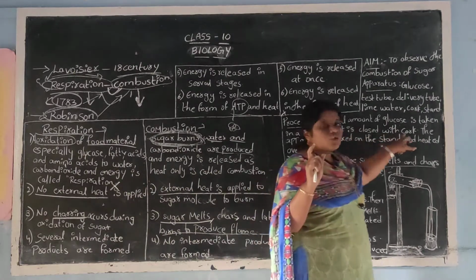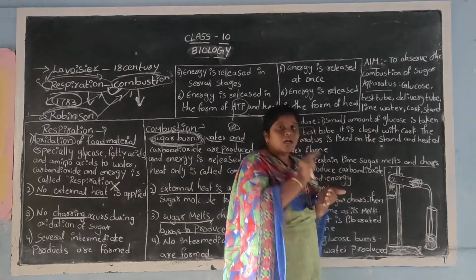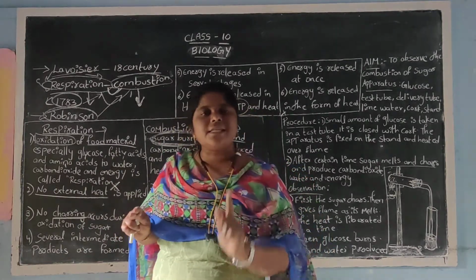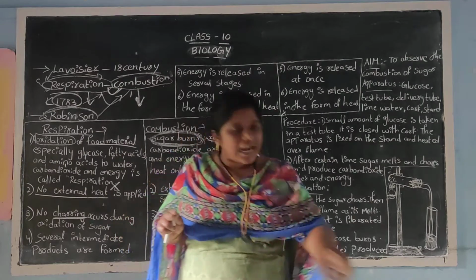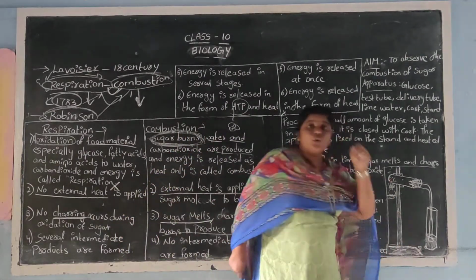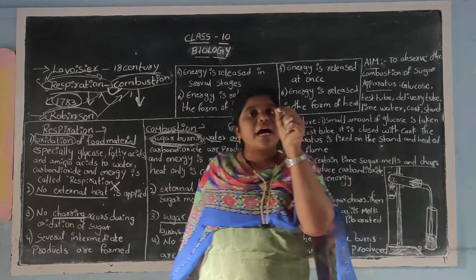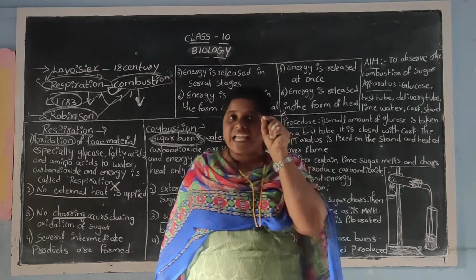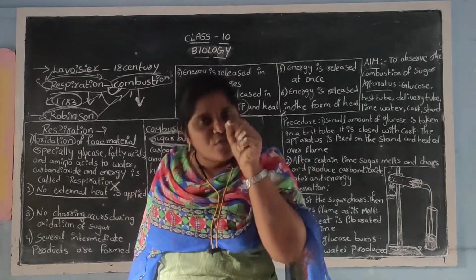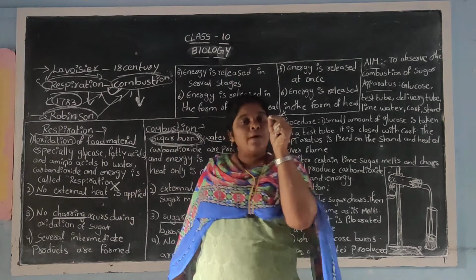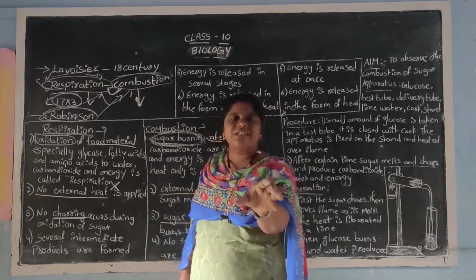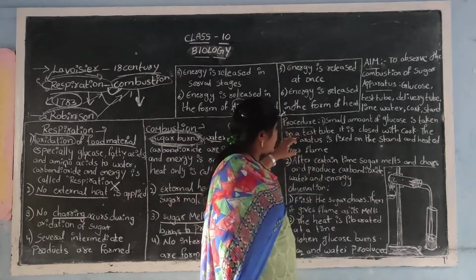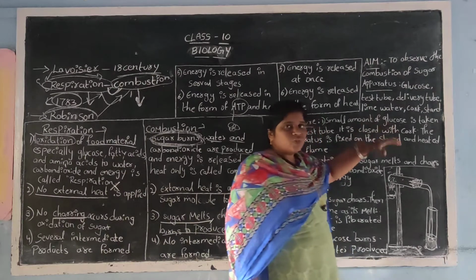And it is closed with a cork, one molded cork. In that, one hole, one delivery tube will come out. We arrange a delivery tube so that we can collect the gas. And why did we take lime water in this test tube? To test whether carbon dioxide will be released by the combustion of sugar. To prove that, we are using lime water. If the gas released is carbon dioxide, the lime water will obviously turn milky white. This is an indication that the gas released is carbon dioxide. So we cover it with a cork.